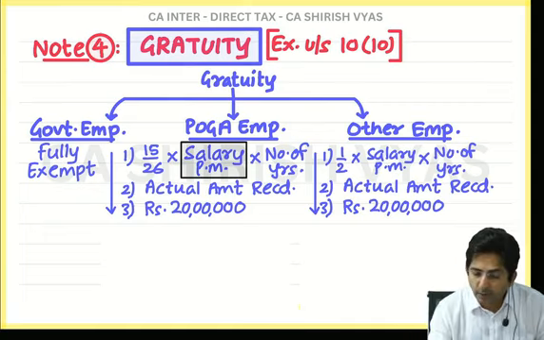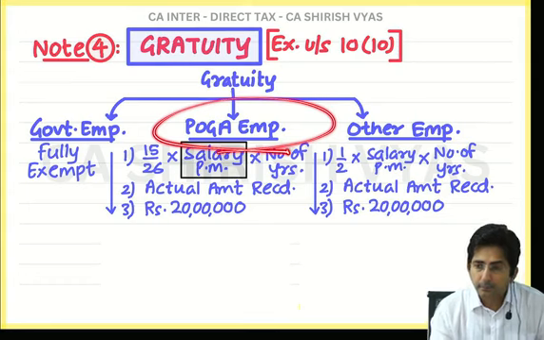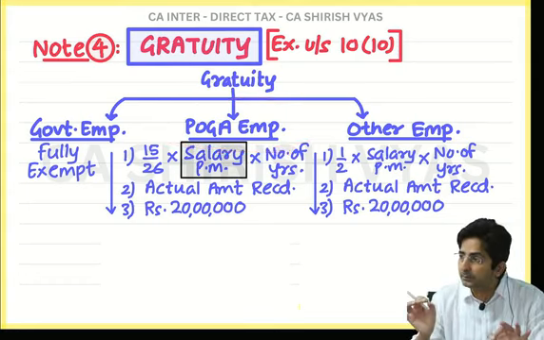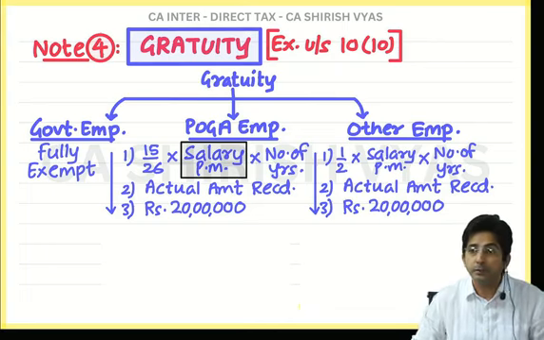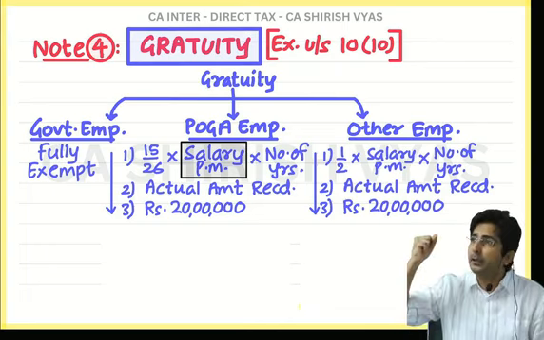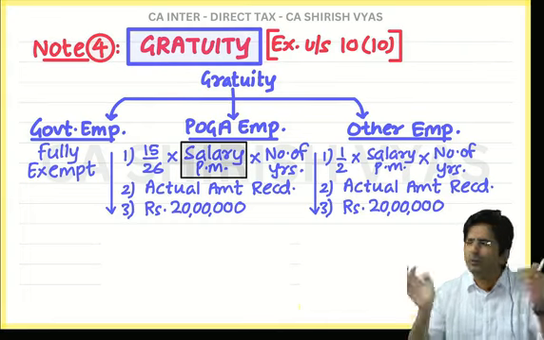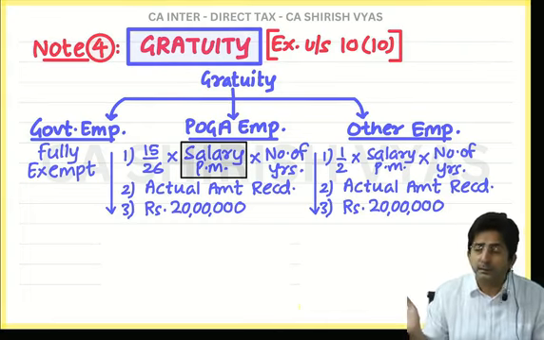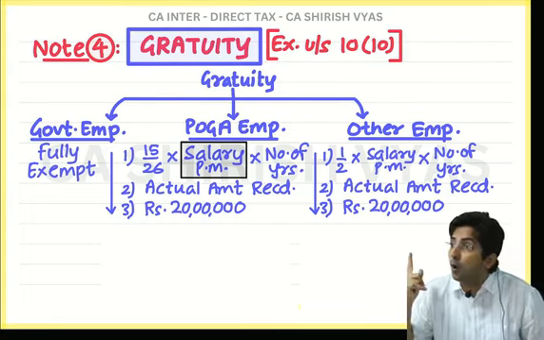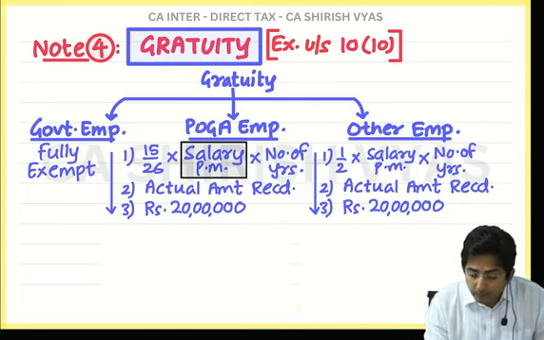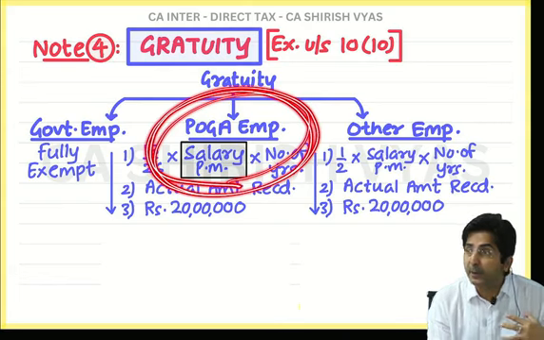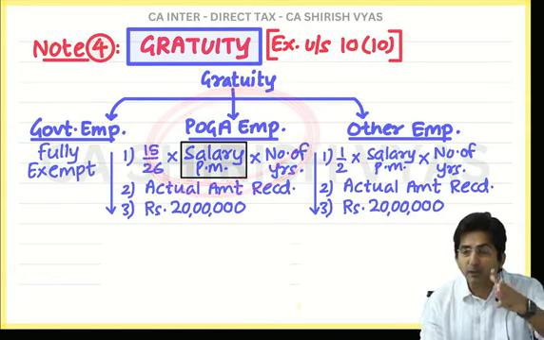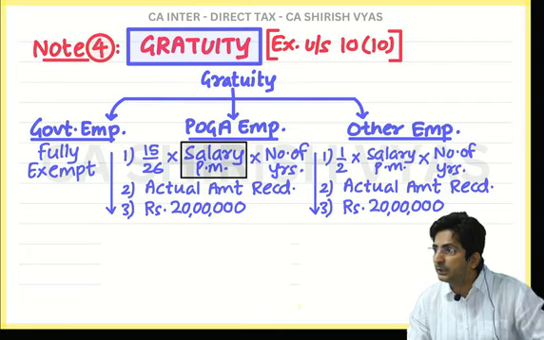But in POGA employees formula, we will take DA whether in terms, not in terms, both the dearness allowance will be taken. Because see, this thinking, in terms, in formula, not in terms, not in formula, this is the thinking of income tax law. But here, who is dominant? Income tax law, Payment of Gratuity Act. Payment of Gratuity Act. And what Payment of Gratuity Act says?